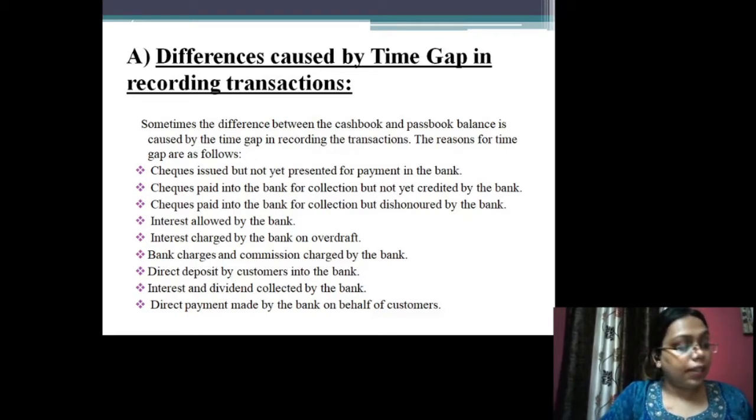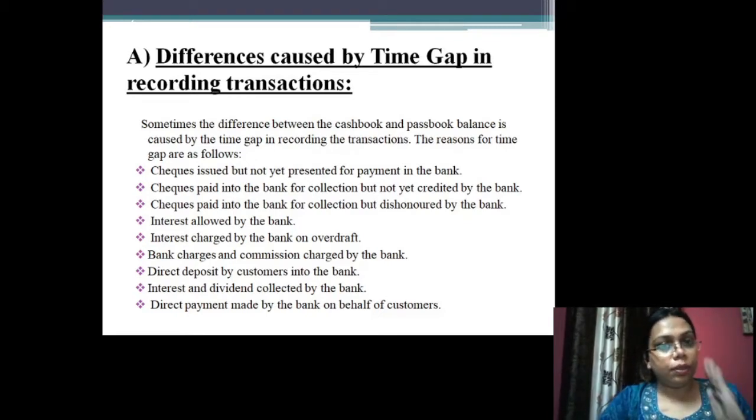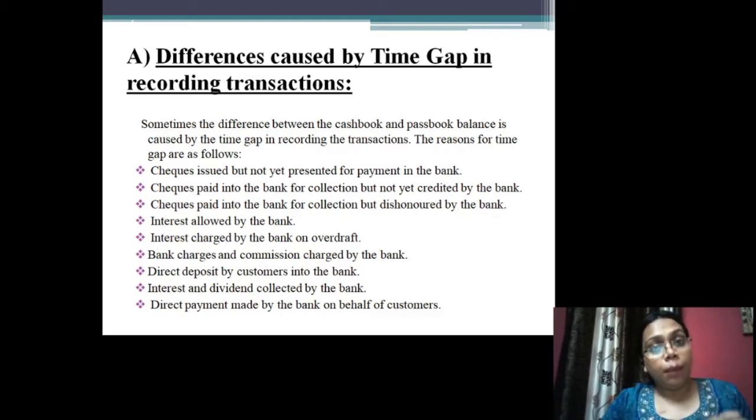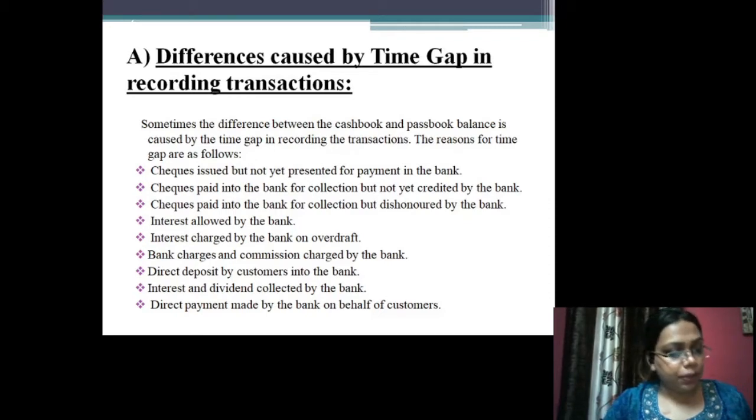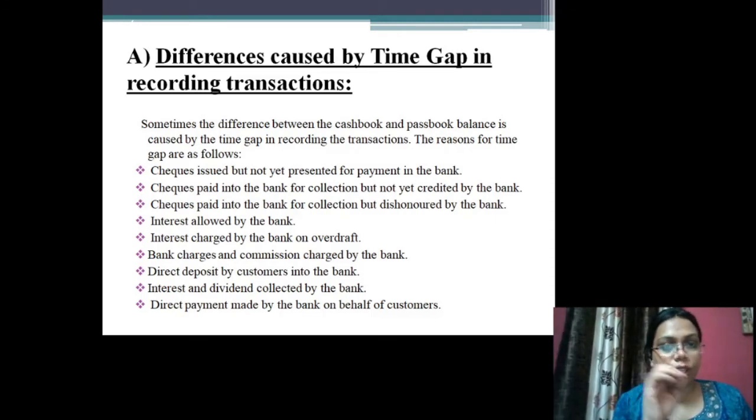This means that any person who has a savings account with the bank, the bank allows a certain percentage of amount as interest to that person. In that case, the amount of such interest is credited by the bank at the end of 6 months.